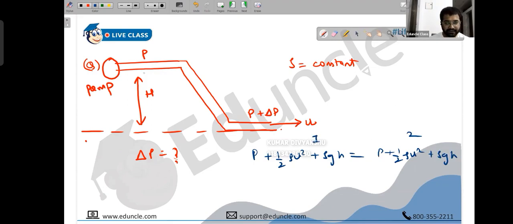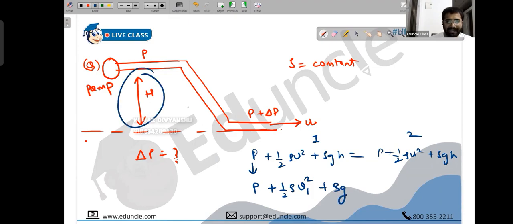Okay. So in the first case, the pressure they have given us is P. Half rho v square, rho is rho, v is v1. Plus rho g h. This is potential energy. Remember, this is potential energy. Rho g, and the height is capital H. I hope you understand. Tell me if not. Any questions until here? Now, I'm saying that the velocity here is v1. We don't know the value of v1. I just said that the velocity is v1.